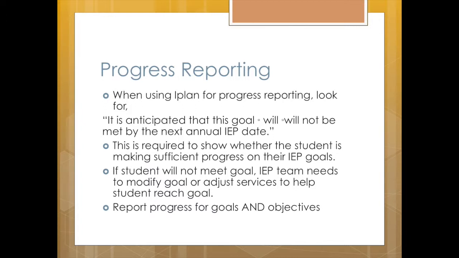Lastly, we need to report progress on IEP goals and objectives. This is a change from what we've done in the past. MDE feels that if we're measuring it, we need to share progress with parents. You will find progress reporting boxes in iPlan connected to both the goal and the objectives. If an objective is not addressed during the trimester, it is okay to indicate objective not addressed this trimester. However, you must address at least one objective per progress report, and all objectives must be addressed during the course of the IEP year.